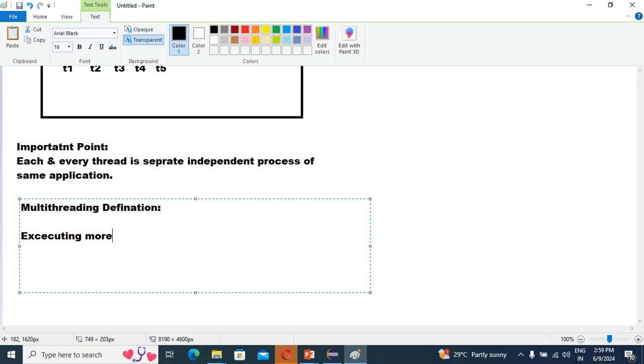Executing more than one thread at a time. Thread means, don't get confused, it's a process. So executing more than one thread per process at a time is called multi-threading.